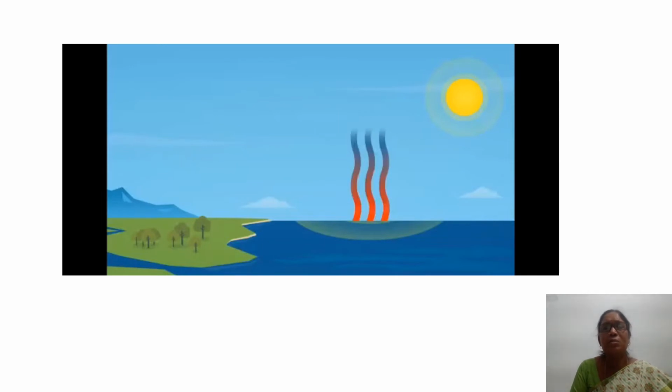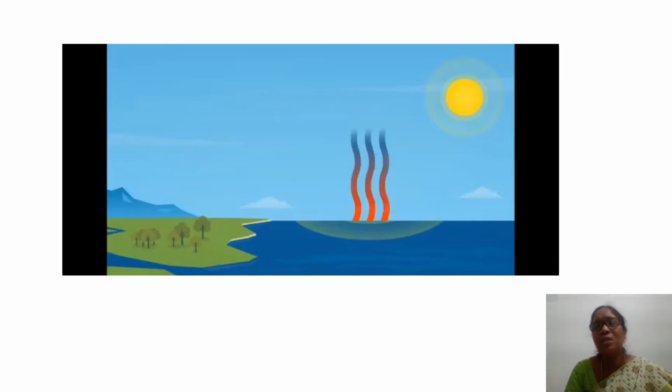Look here. What's happening here? There is the sun. Because of the sun, what happens? When the sun shines, the sun gives us light. Along with the light, the sun gives us heat. What does that heat do?